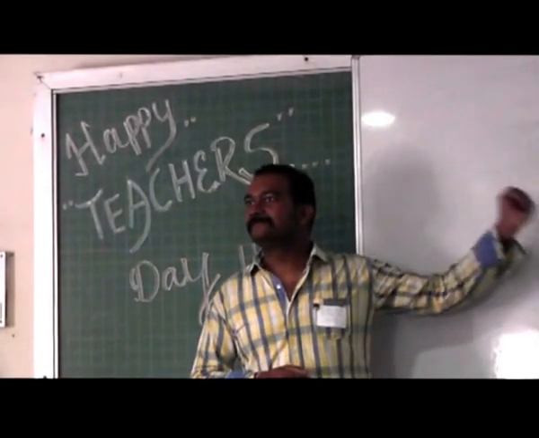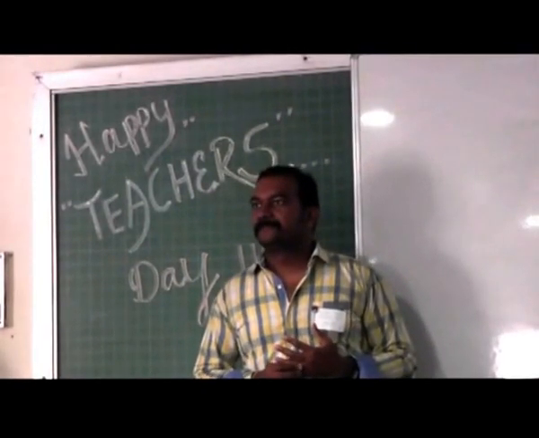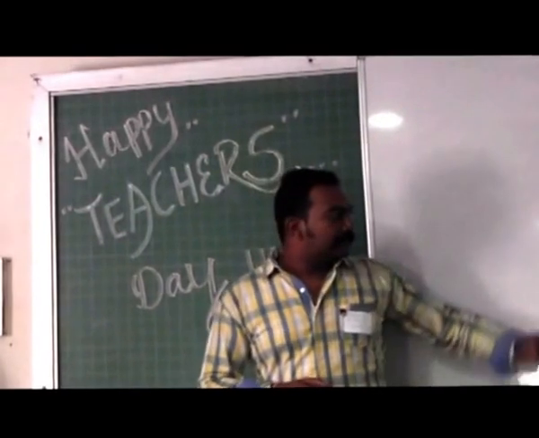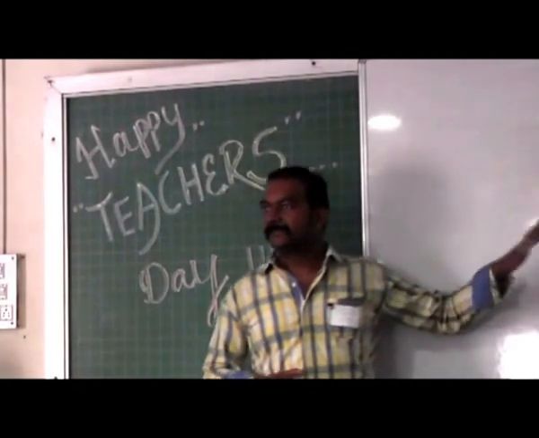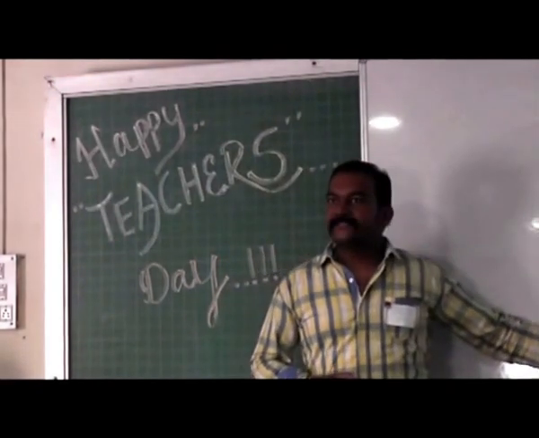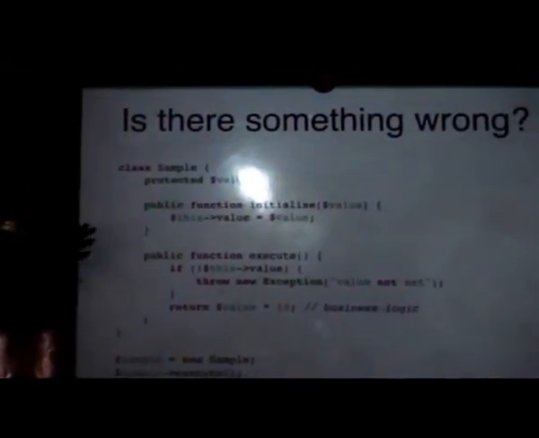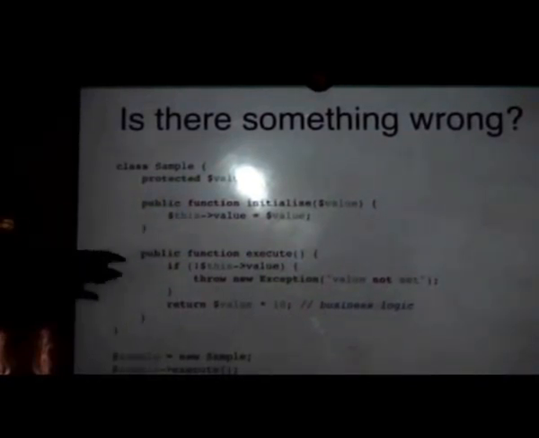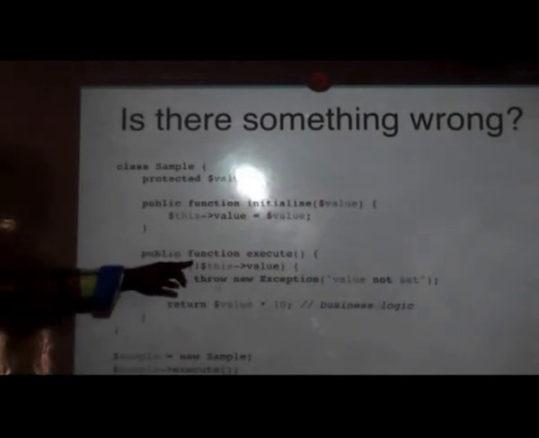Somebody said about the initialize function. It is not called, right? So let's assume that this class was written by a developer, and the code which is using that class is written by a different developer. The developer of the class has assumed that whoever is calling the execute method would have called the initialize method before. The first line itself checks if the value is set.